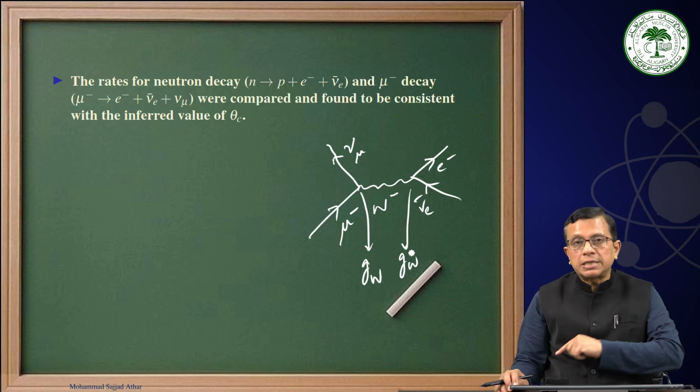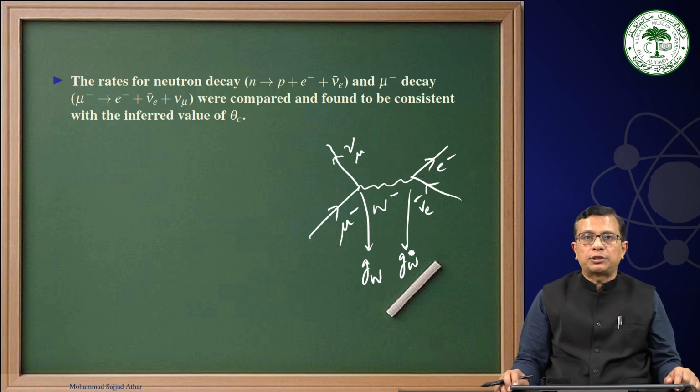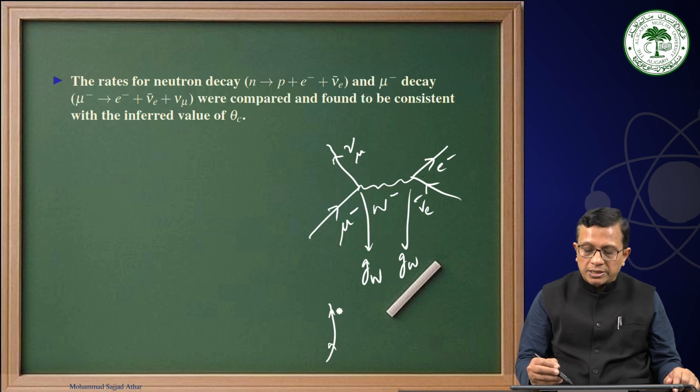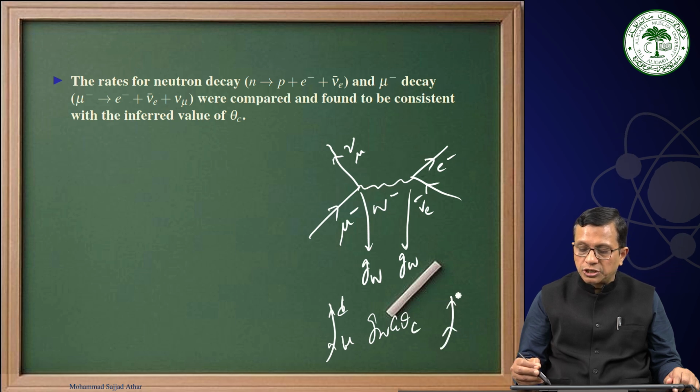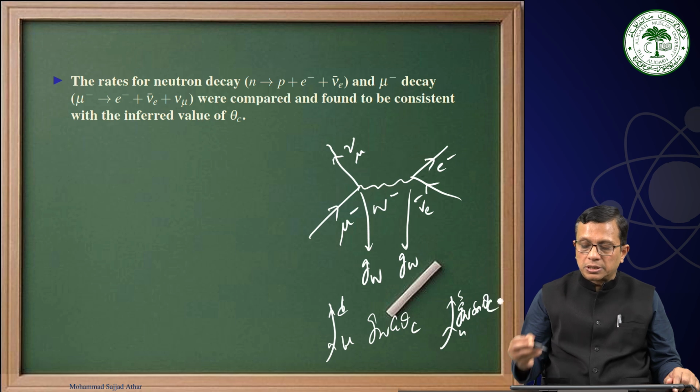While if a neutron is getting converted into a proton, electron, and antineutrino, then this vertex where the u to d transition is taking place is represented by G_W cos θ_C. And if a u to s transition is taking place, then that will be represented by G_W sin θ_C.